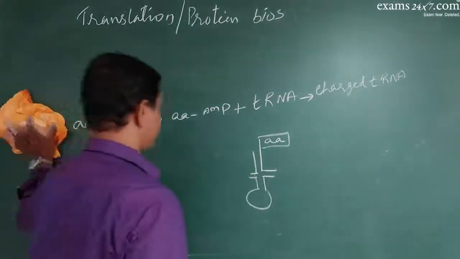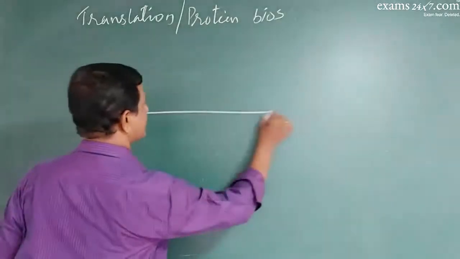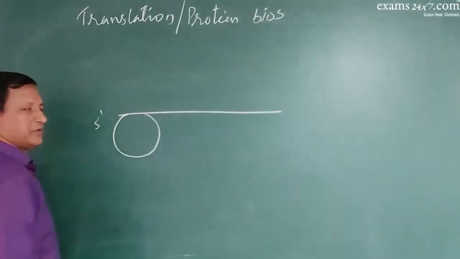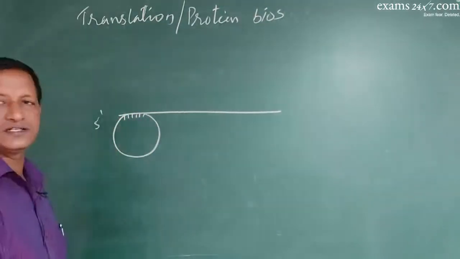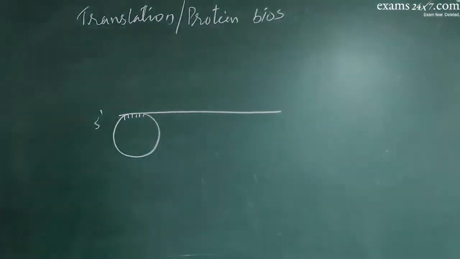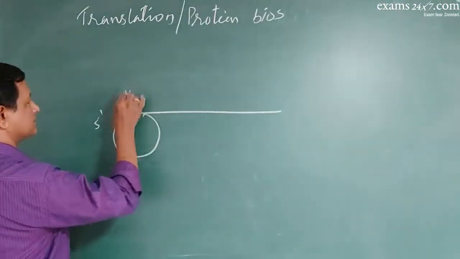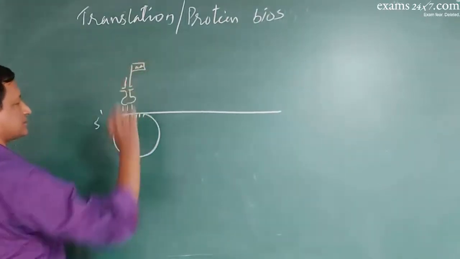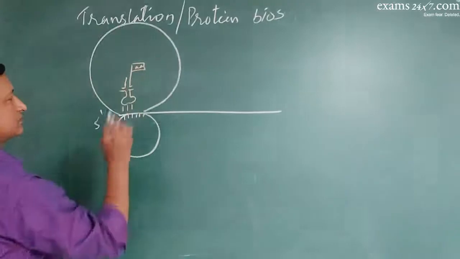After the charging process, the next step occurs in the cytoplasm where the mRNA, this is the 5' end, will be attached by the smaller subunit of the ribosome. And here there will be 6 nitrogenous bases, or 2 sets of codons, and this will later be attached by a tRNA like this, and to this the larger subunit attaches like this.